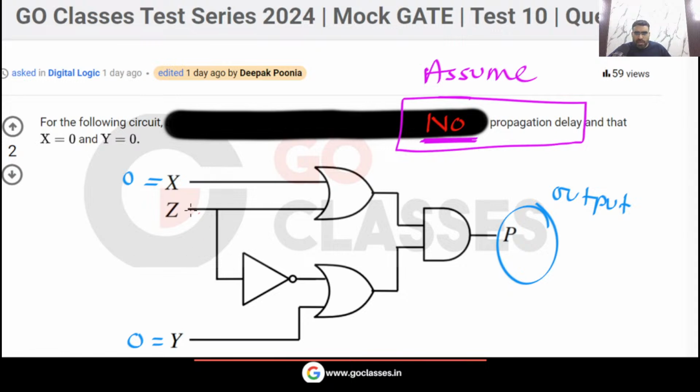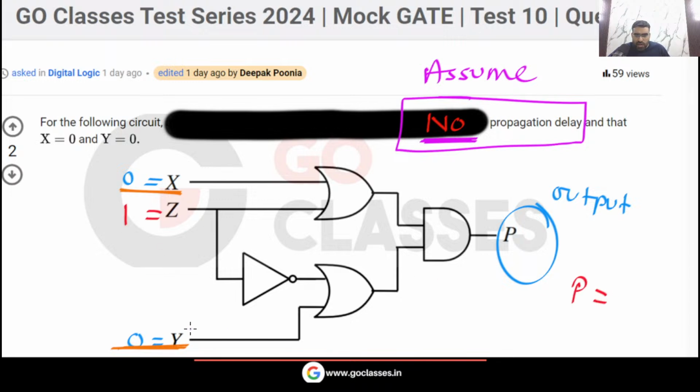If there is no propagation delay, and remember x is already 0, y is already 0, then whatever is the value of z, p must be 0 or p must be what? Just tell me. x is already 0, y is already 0. If I take z equal to 0, what will be p? If I take z equal to 0, p will be 0. If I take z equal to 1, what will be p?